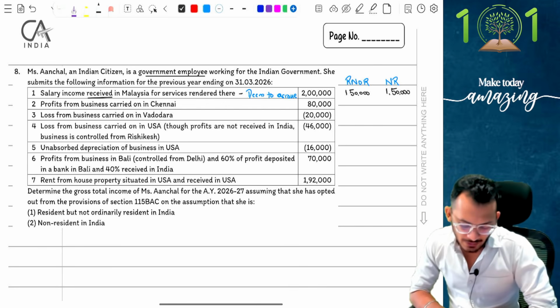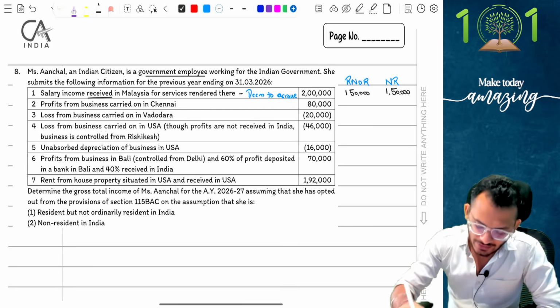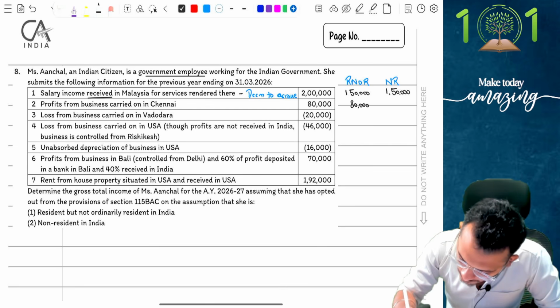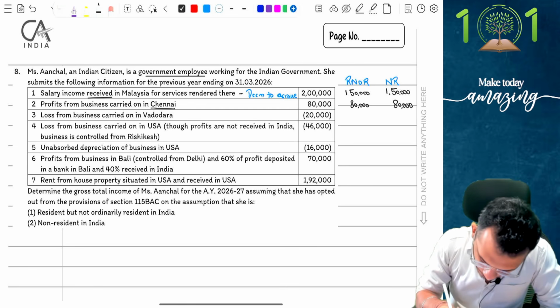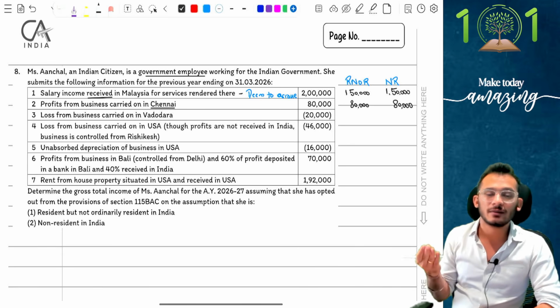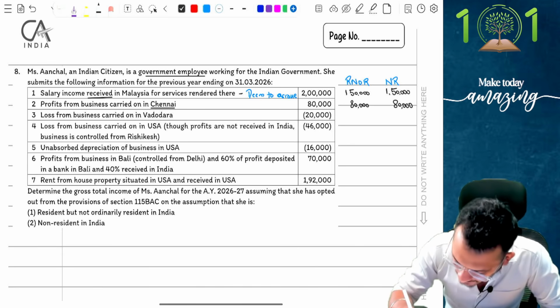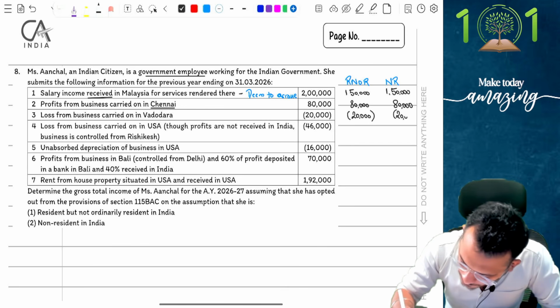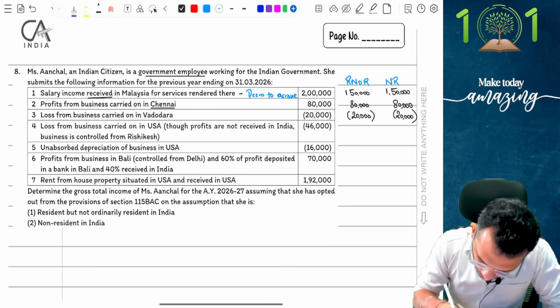Good. Read forward. Profit from business carried on in Chennai. People, this has nothing to be worried about because the business itself is in Chennai. It is going to be always fully taxable. Then loss from a business carried out in Vadodara. People, I have losses from business, profit from business. I can knock off each other, and therefore this is also going to be treated as taxable, which basically means you can net off.